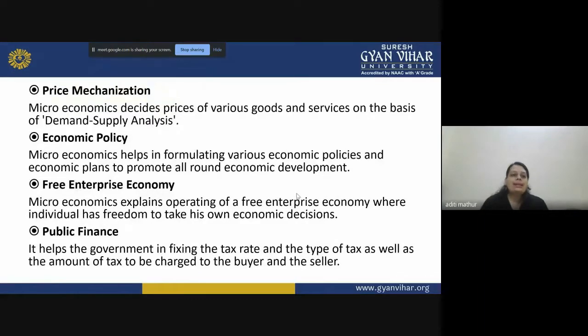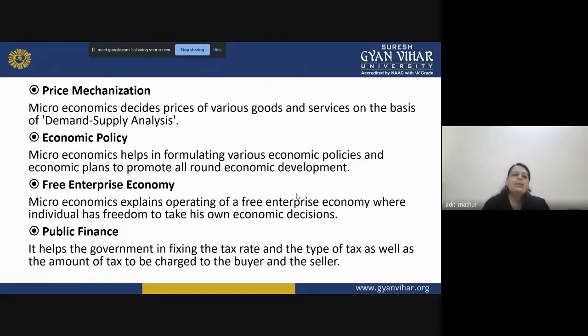Then the price mechanism. Microeconomics decides prices of various goods and services on the basis of demand-supply analysis, right? So before understanding the prices, we should know what demand is and what supply is, right? And then depending on the market structure, your prices are decided. So microeconomics helps a producer, a seller or a businessman to decide the price of the goods and services for which they are producing and coming up with lots and lots of activities, right?